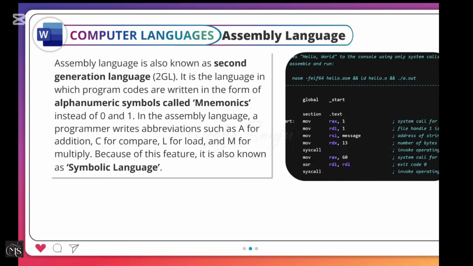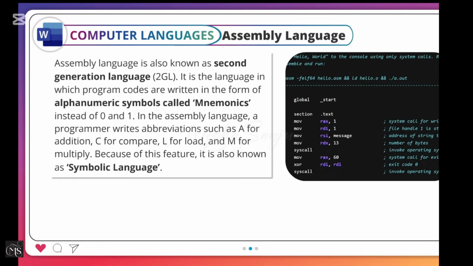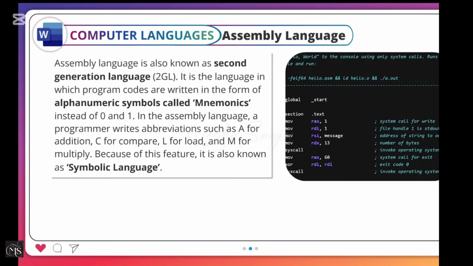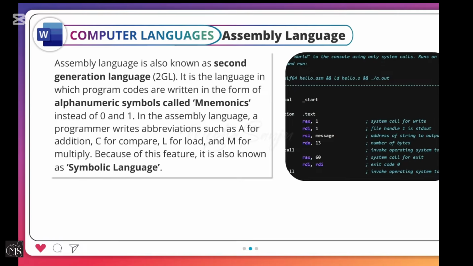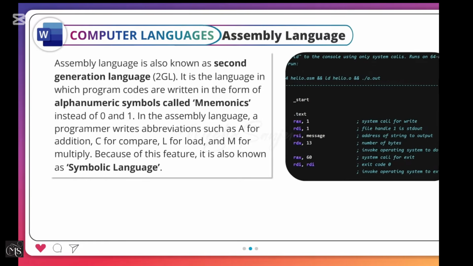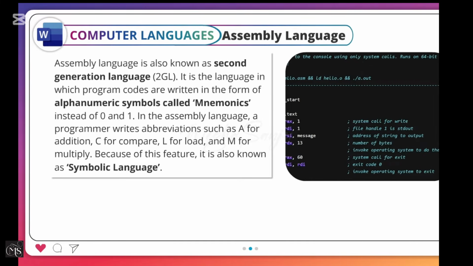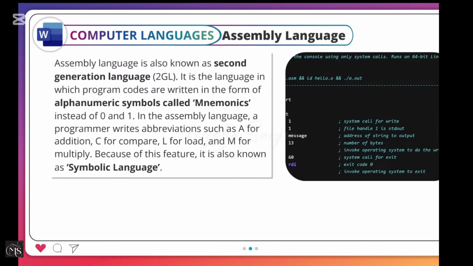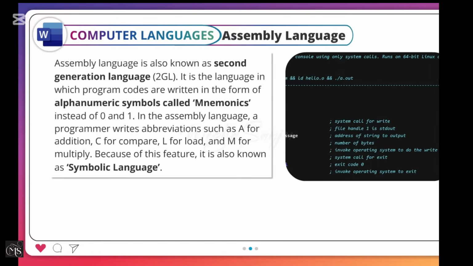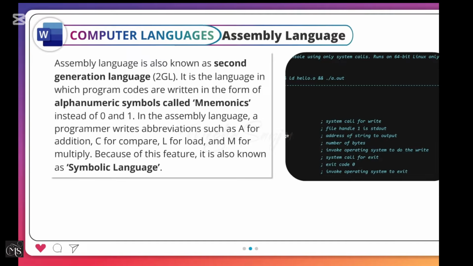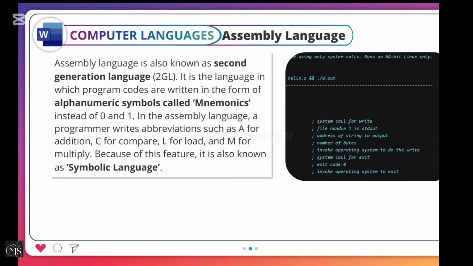Assembly language. Assembly language is also known as second-generation language, 2GL. It is the language in which program codes are written in the form of alphanumeric symbols called mnemonics instead of 0 and 1. In the assembly language, a programmer writes abbreviations such as A for addition, C for compare, L for load, and M for multiply. Because of this feature, it is also known as symbolic language.